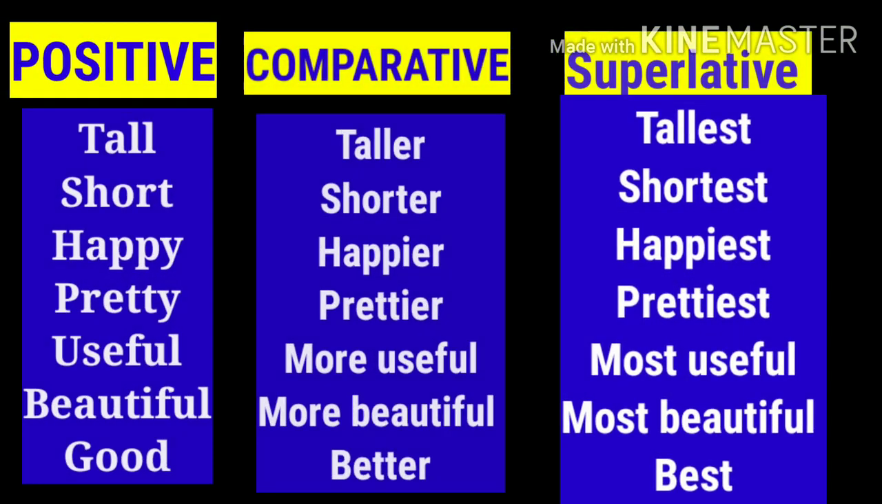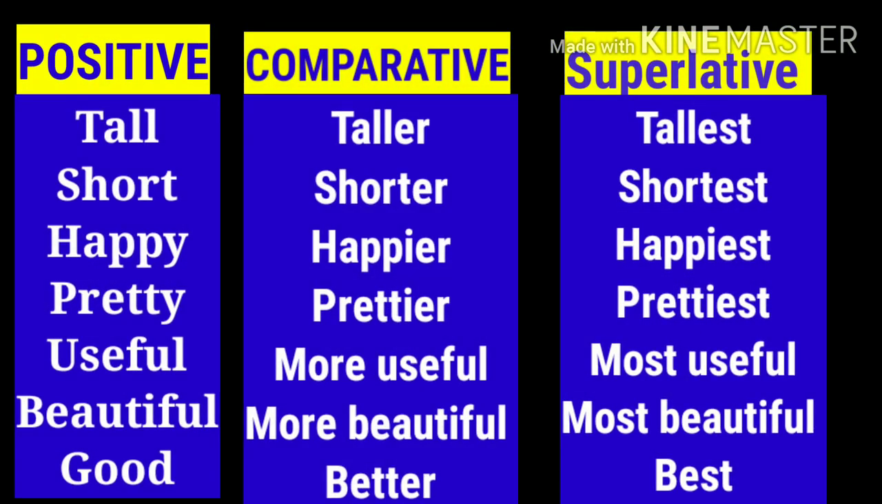Here are some more examples. In positive degree, tall. Comparative, it will become taller. Superlative, tallest. We will put ER at the end while making it comparative, and while making superlative we will add EST. Tall, taller, tallest. Short, shorter, shortest.